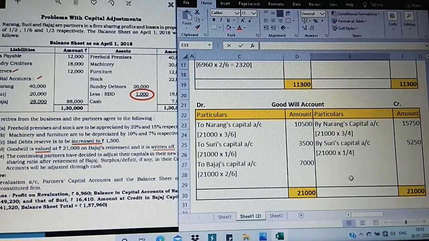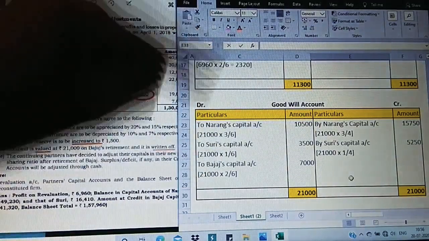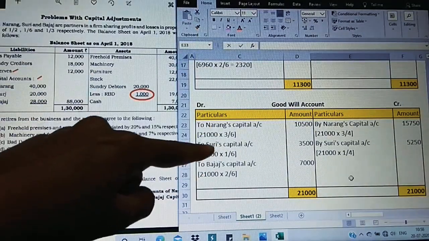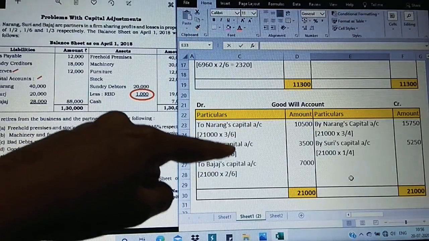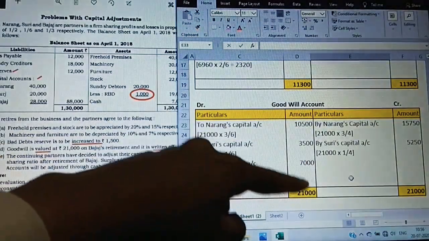I'm just going to show the new changes. All the rest are similar. In case of goodwill, moving to the fourth adjustment, adjustment D: goodwill is valued at 21,000 on Bajaj's retirement and it is written off. Observe, goodwill is valued, so it is going to be on the debit side. We have to show it among all the partners, including the retiring partner because he was existing. So Narang, Suri and Bajaj in their ratios 3/6, 1/6 and 2/6, 21,000 is distributed. It is valued and it has been created.